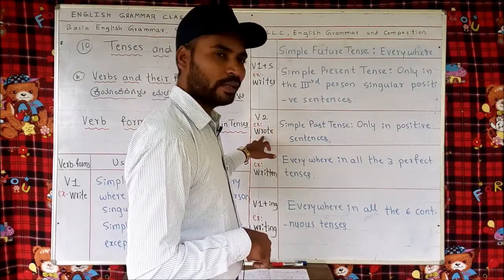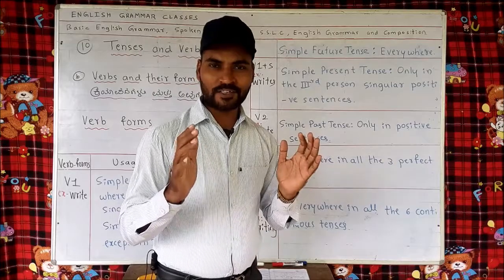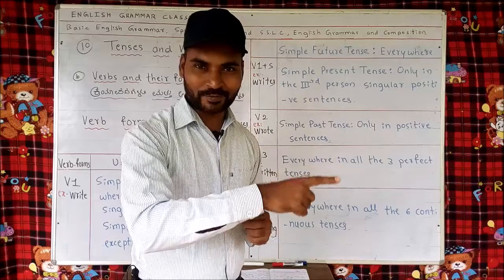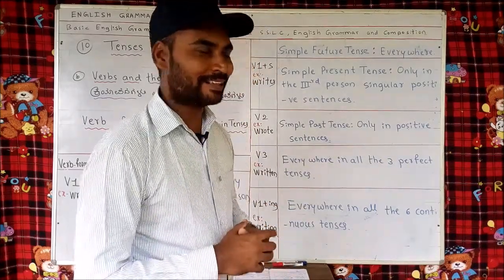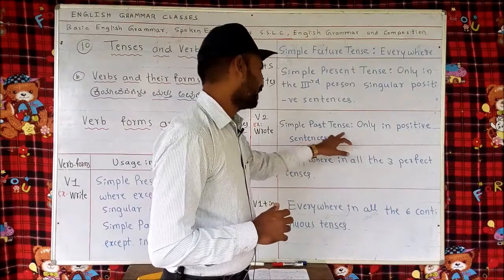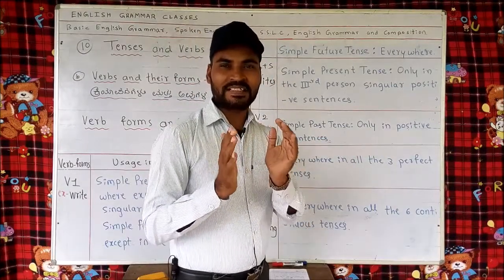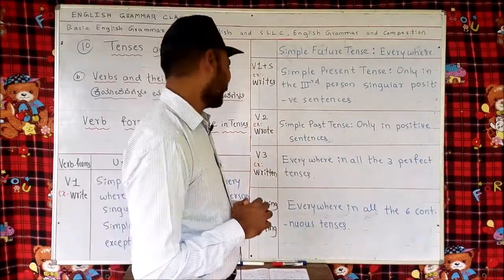V2, example, wrote. This V2 form of the verb has very limited scope, but it is also one of the most confusing verb forms. We must be very careful while using this. Simple past tense only in positive sentences. It has a very limited scope, that is also in simple past tense. In positive sentences only we use this.